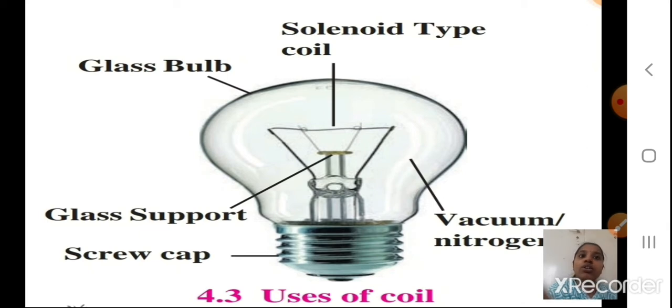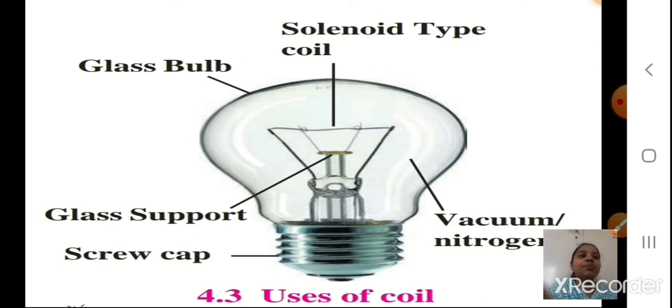Okay, students. Here you can see the tungsten, a solenoid type coil, which can be heated to a very high temperature of 3400 degrees Celsius. It starts emitting light at that temperature when it is heated. I hope you understood this diagram for the bulb also.